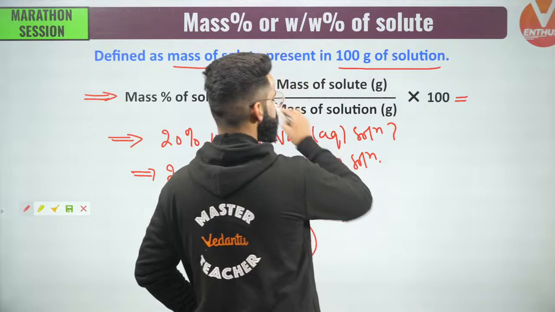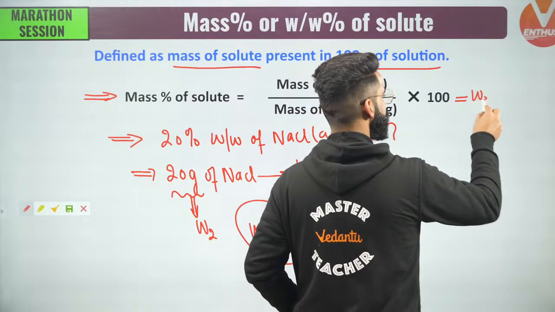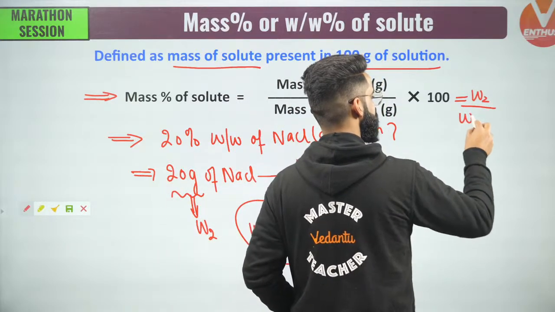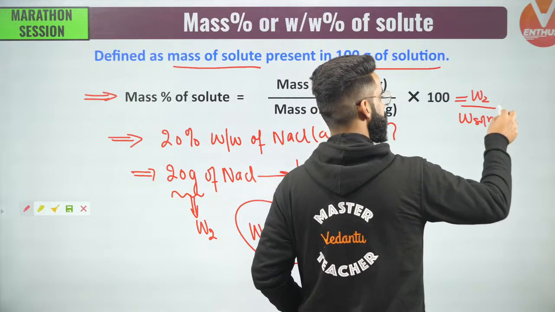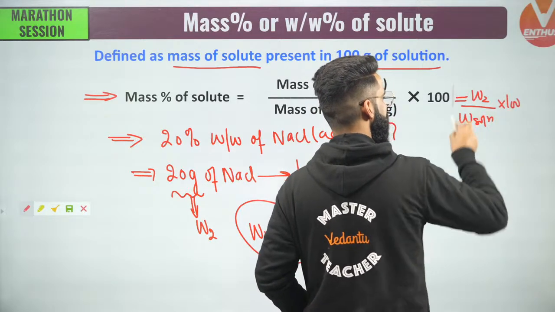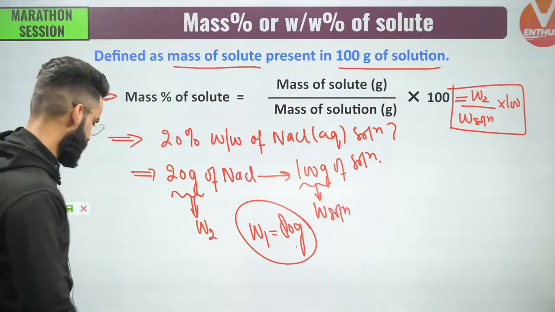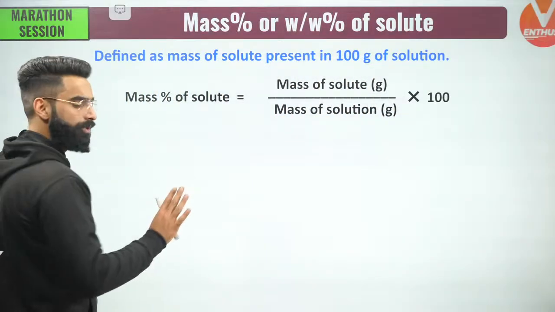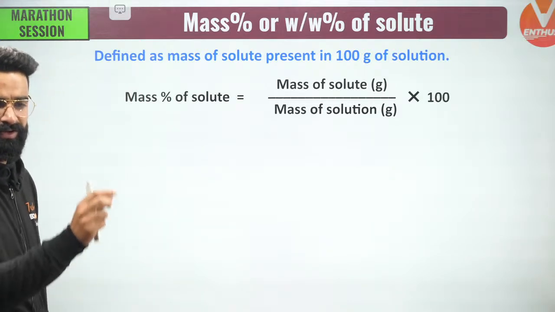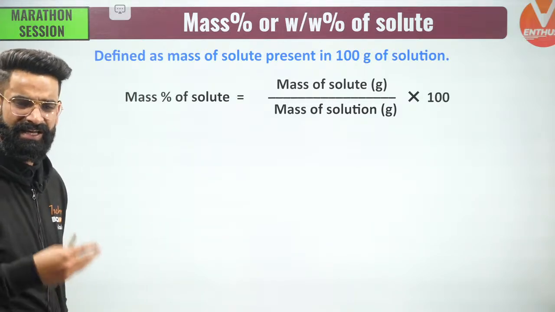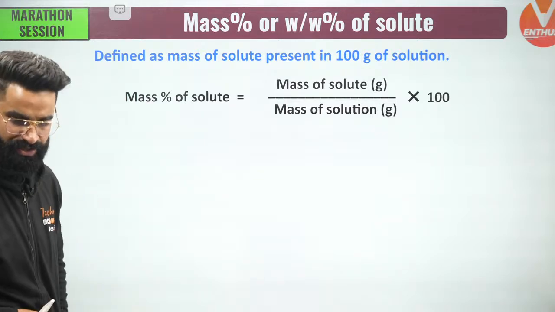I can write it simply like this. Mass of solute I'll represent by W2, mass of solution I'll represent simply by W solution in grams, multiplied by 100. Remember this as well. Now, I'm not going to show you problems right now. I'll make these basic things clear first, then we'll do problems in general.